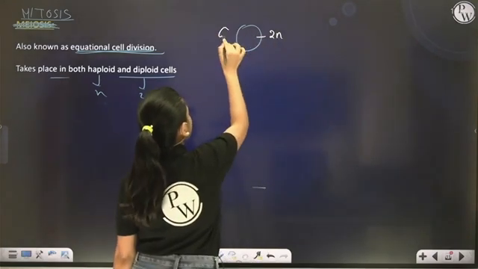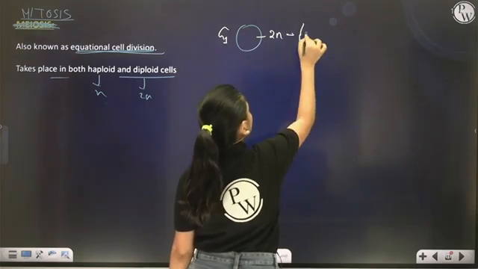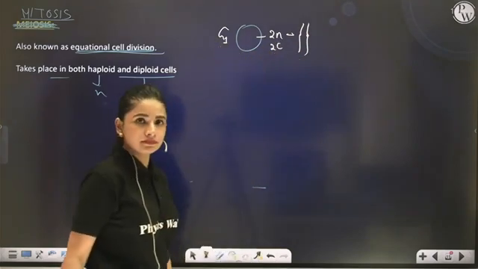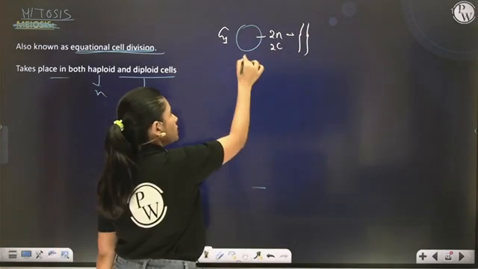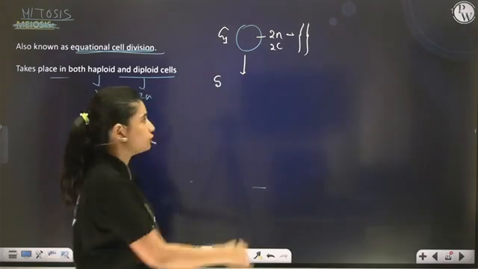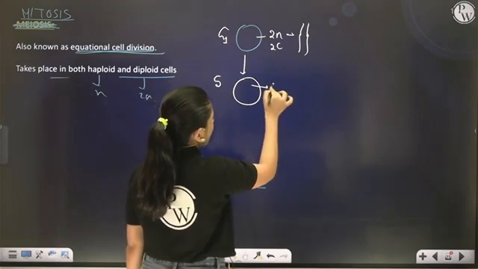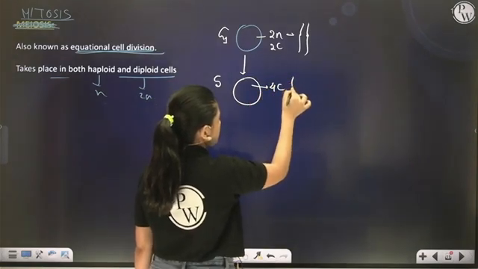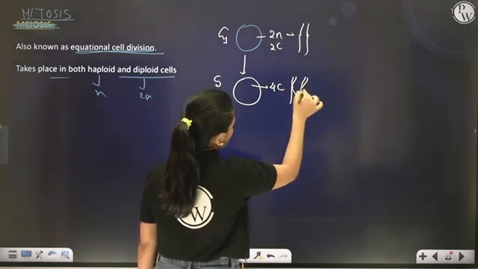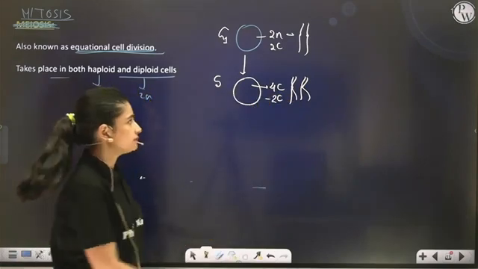This is a cell which is in G1 phase, right? The amount of DNA is also supposed to be shown. Now, after G1 phase, the cell will enter into S phase, where DNA duplication takes place. So the amount of DNA becomes 4C, but since the number of chromosomes does not change, the ploidy remains 2N.